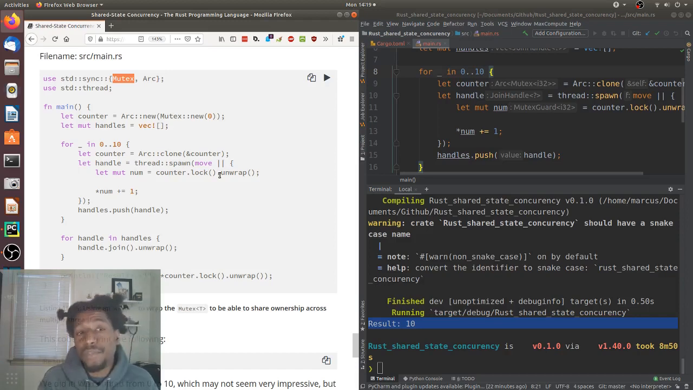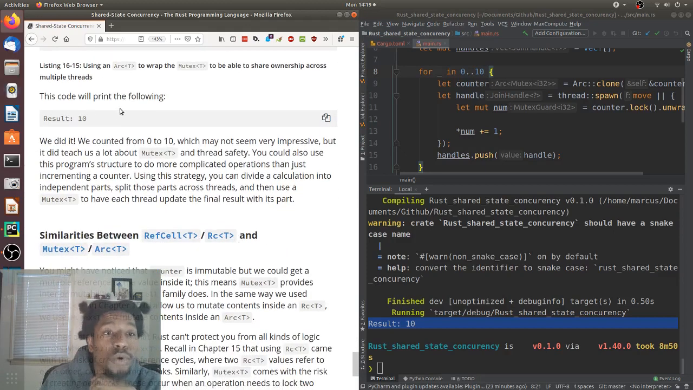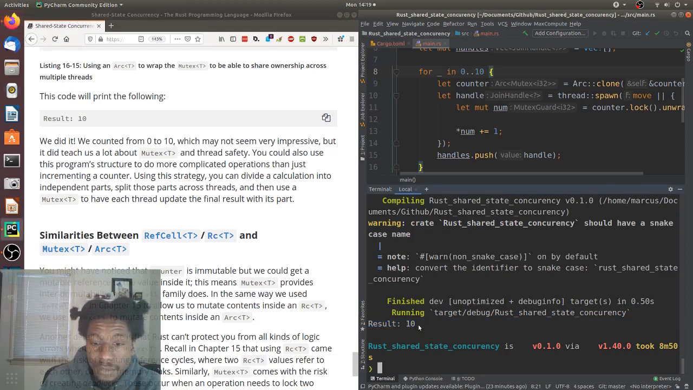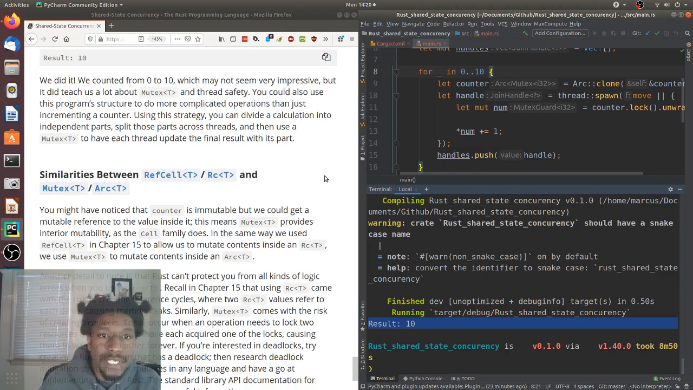We learned about reference counting with RC. However, RC is not thread safe. But Arc is thread safe. Just a complete copy of RC with some extra guarantees. So if we use mutexes with Arc, everything's good. The code will print the following, and we saw that right here, result 10. I think that's the last bit of code, so I'm going to make this bigger.